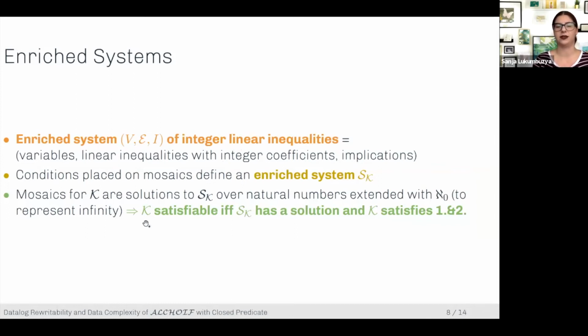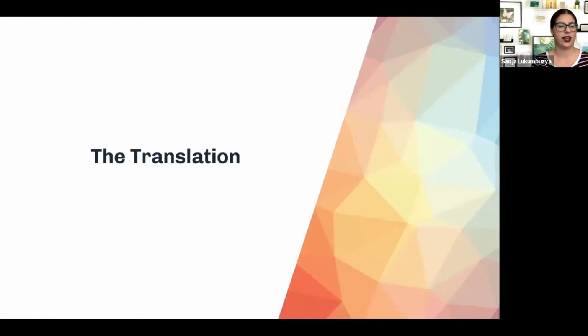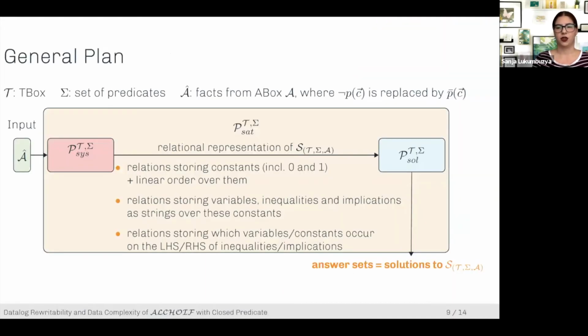So we get, in view of the previous theorem, that the knowledge base is satisfiable if and only if this enriched system has a solution, and then the knowledge base satisfies those two conditions I told you about. Perfect, so now we can see how we can actually encode these enriched systems using Datalog, and then how we can solve them. So here is the general plan, the general picture.